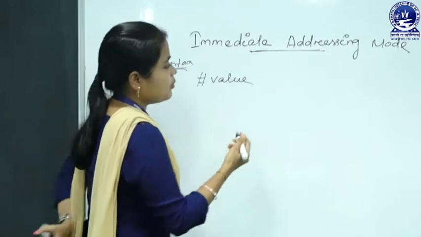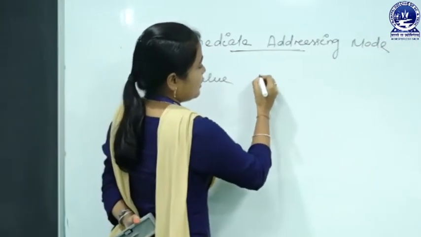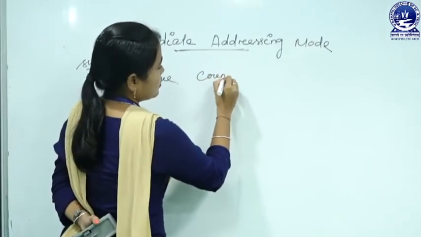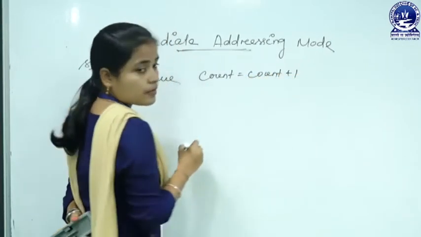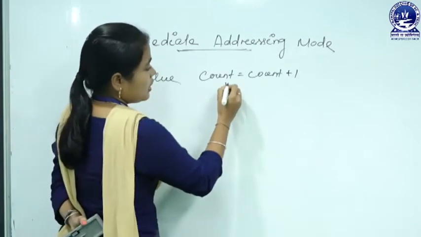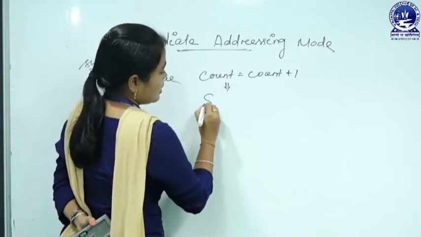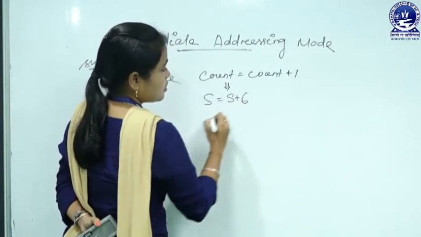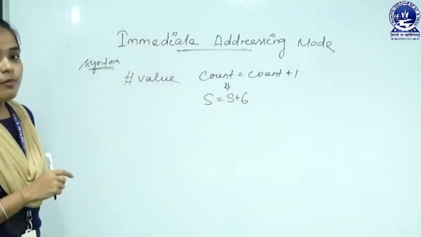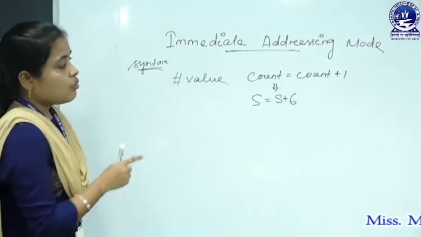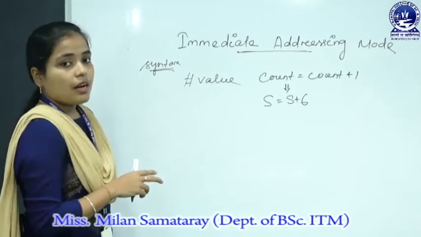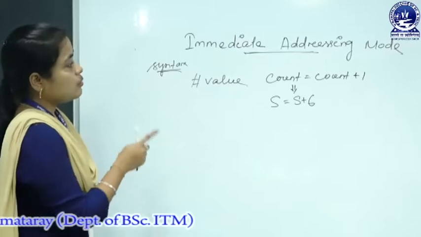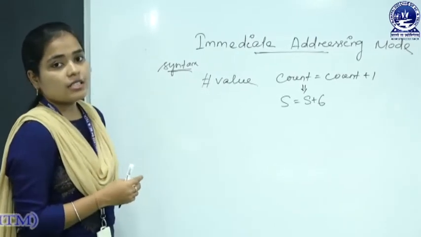Take an example. When I write let count equals count plus 1, or if I write s equals s plus 6, these are in high level language, but when I represent this high level code in assembly language format, we will use the concept of immediate addressing mode.